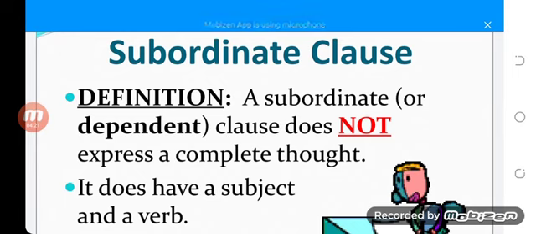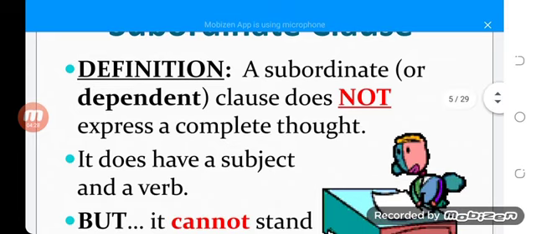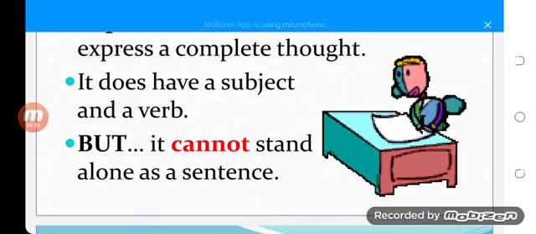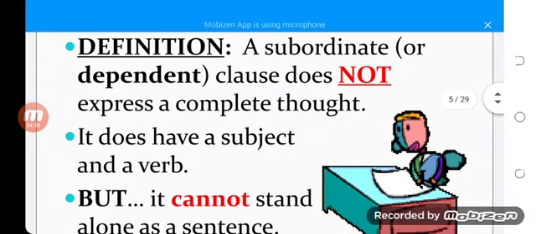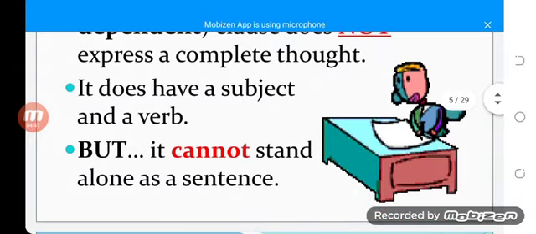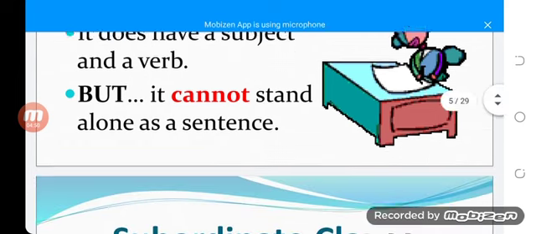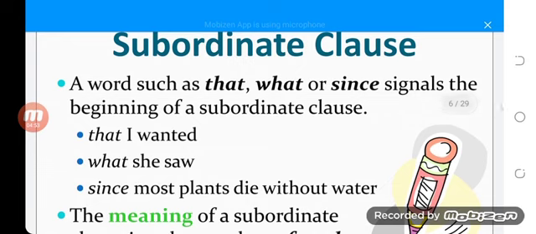After that, the subordinate clause. What is the subordinate clause? A subordinate or dependent clause does not express a complete thought. It does have a subject and a verb, but it cannot stand alone as a sentence. It does not express a complete thought, but it contains a subject and a verb, although it cannot stand alone as a sentence. A word such as that, what, or since signals the beginning of a subordinate clause. For example: that I wanted, what she saw.